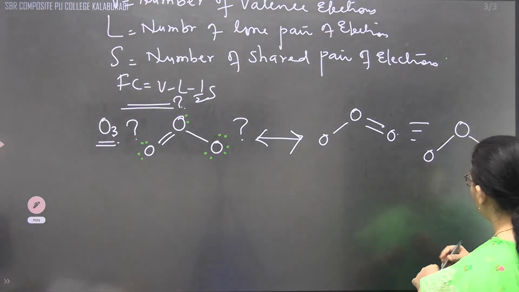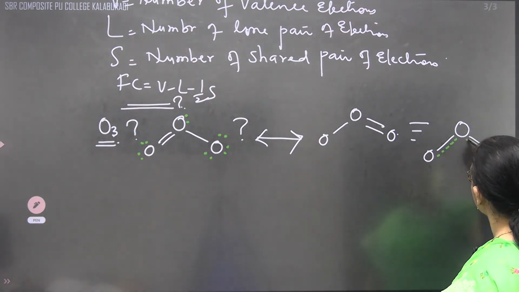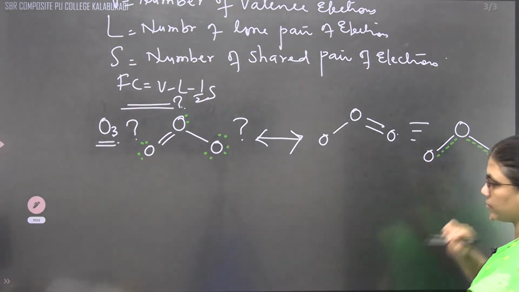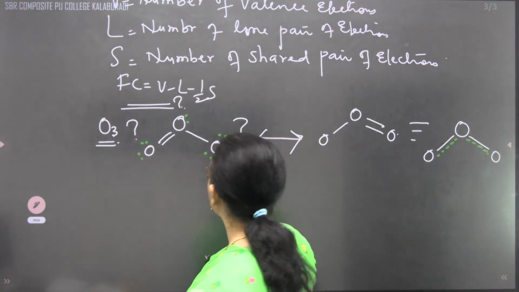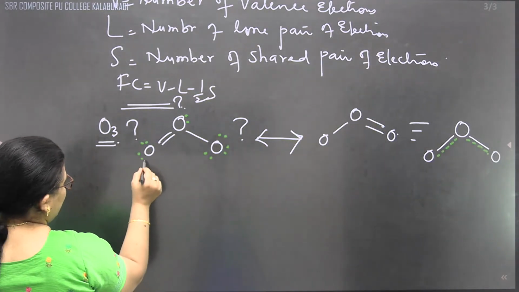Now we'll see the individual charges. Let us write the names one by one.